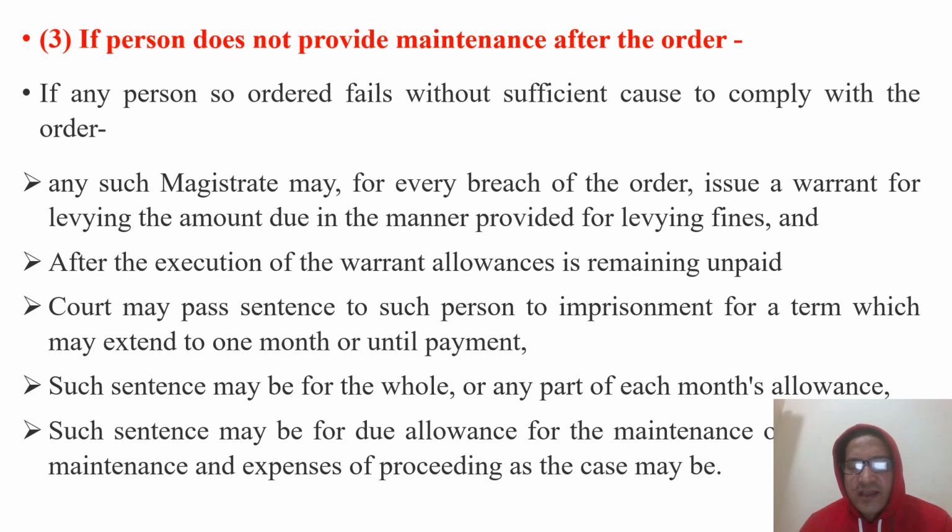These are the provisions. If the person fails to maintain the petitioner, the magistrate may issue the arrest warrant and send that person to jail. And that imprisonment, that confinement, that detention may be for 1 month for each failure or until the allowance is paid. This is the discretion given to the magistrate, and such sentence may be for the whole or any part of